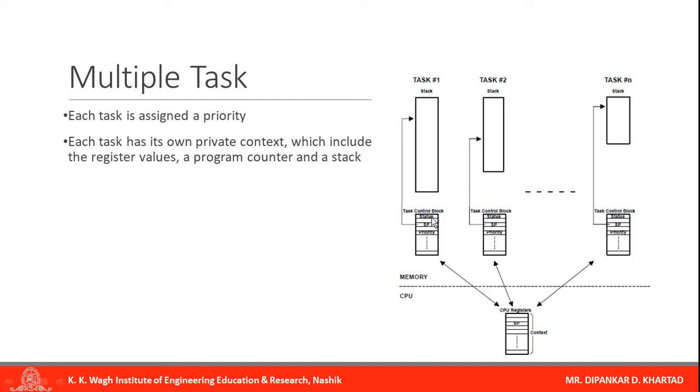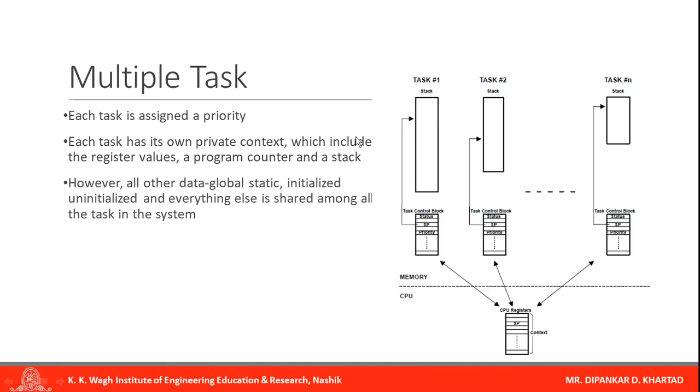So context means its status; the task control block consists of priority, its register values, the program counter and a stack. So every task has its own private context. However, all the data, global, static, initialized, uninitialized and everything else, is shared among all the tasks in the system.